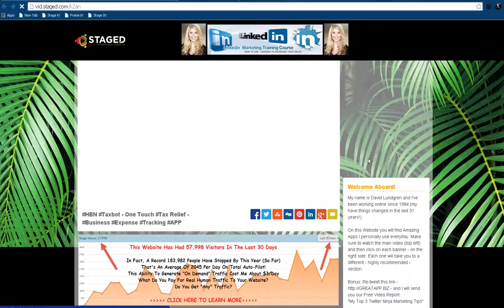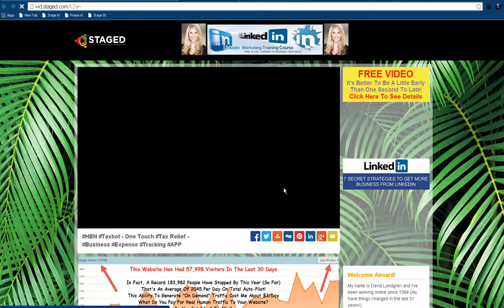So it's going to pull up the actual stage, and here we go. It just takes a little bit to load everything. And I'm going to go ahead and click on this one right here, TaxBot One Touch Tax Relief. As soon as this comes up, I'm going to hit the little Twitter button. This is just a little slow because we're recording.